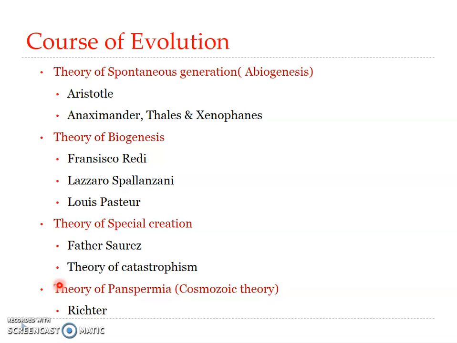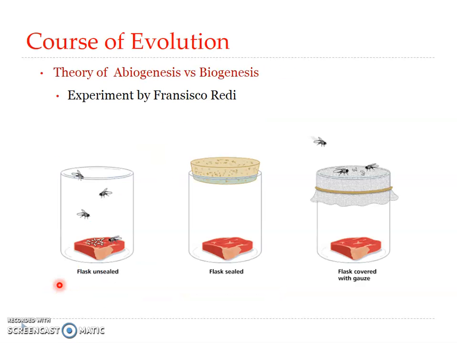The next one we have is the theory of biogenesis, and the idea that life originated from pre-existing life by reproduction is what is referred to as biogenesis. And the theory obviously has its basis on experiments conducted by Redi, Spallanzani, and Pasteur. Francisco Redi was an Italian physician, and he was the first person to publish the experimental evidence against the concept of spontaneous generation or abiogenesis. And it was in the year 1668.